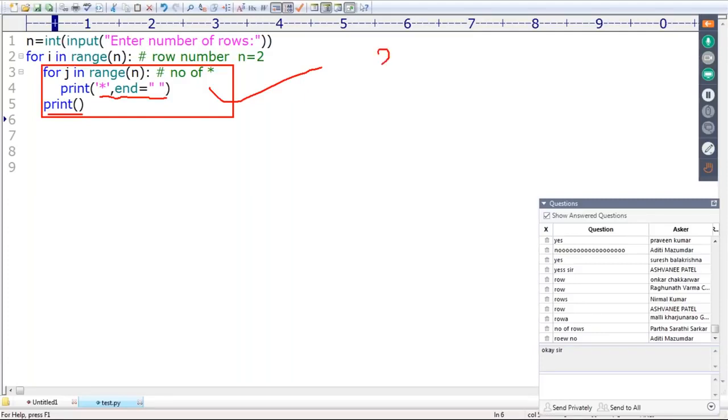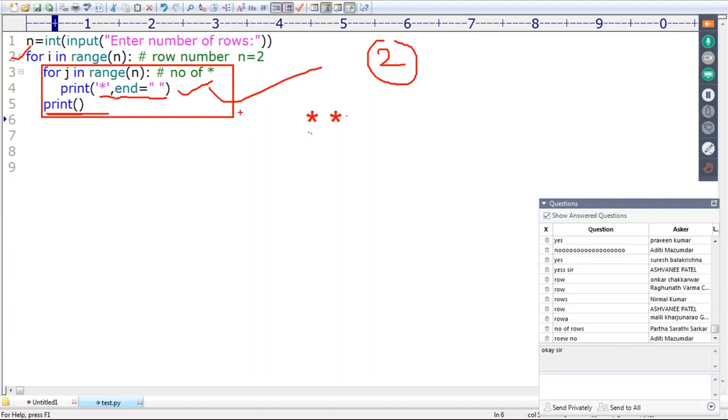Suppose I'm taking 2. Then this body will be executed how many times? 2 times, because n value is 2, so it will execute 2 times. First time, what do I have to do? Print star, then space, print star. After printing n number of stars with the space, a new line, so automatically control comes to the next line.